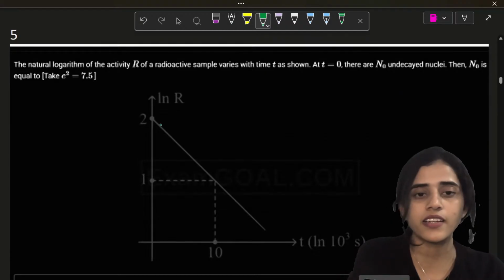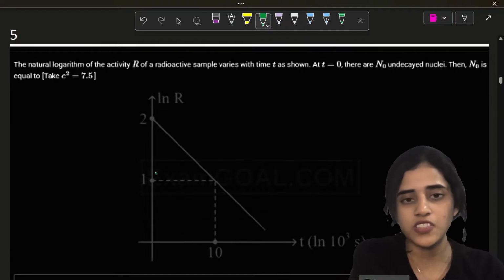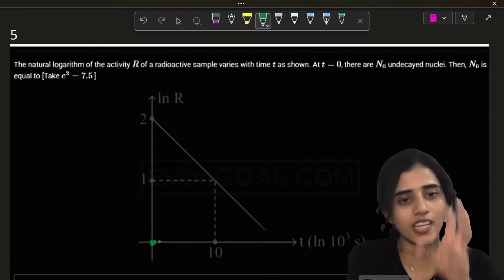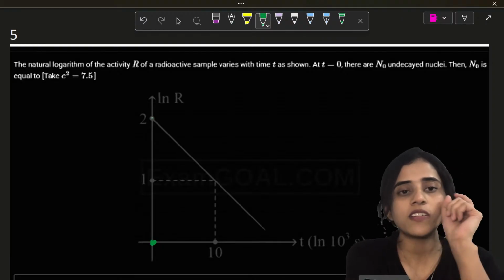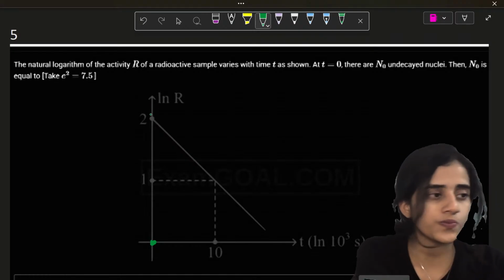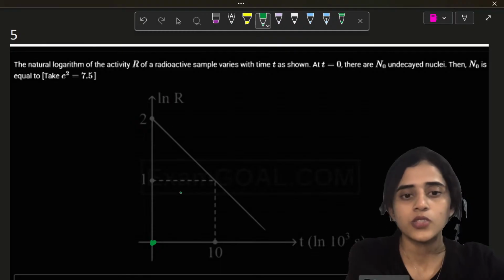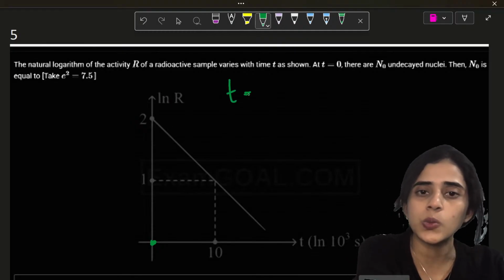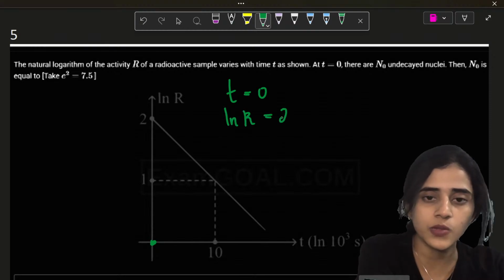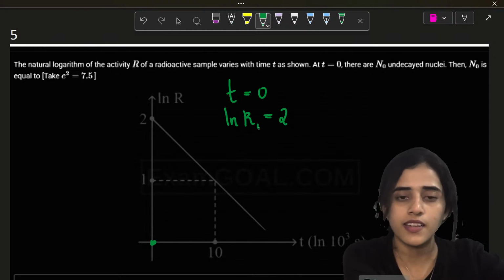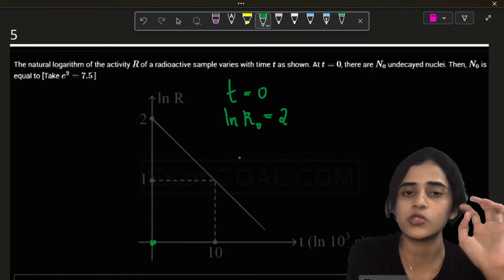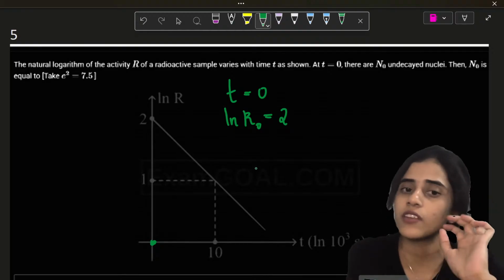Okay, and this is the graph. I don't know if this graph is clear to you. I just hope it is. So this is the initial point. At time 0, you have 2 as the activity. ln R is 2. So at time t equals 0, you can see ln R is equal to 2. ln R0, since the time is 0, I put it as R0. ln R0 is 2. This is the first thing that you get from the graph.